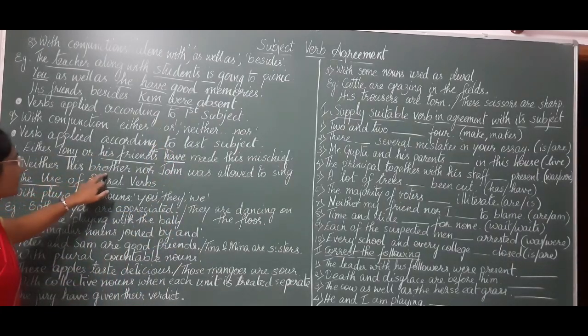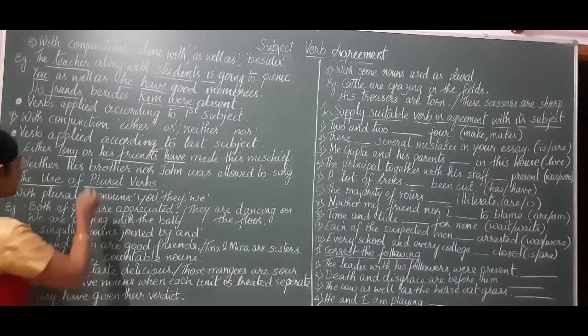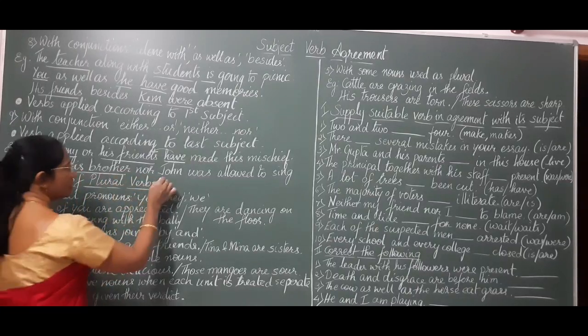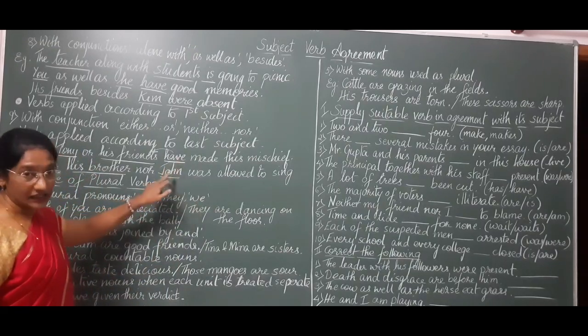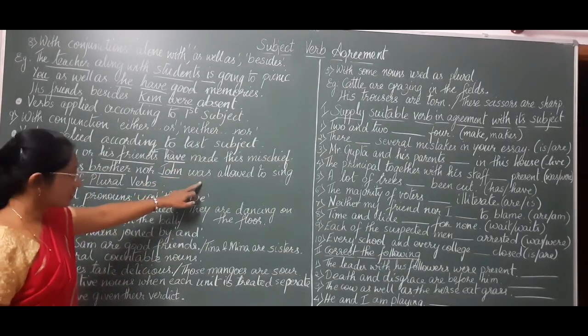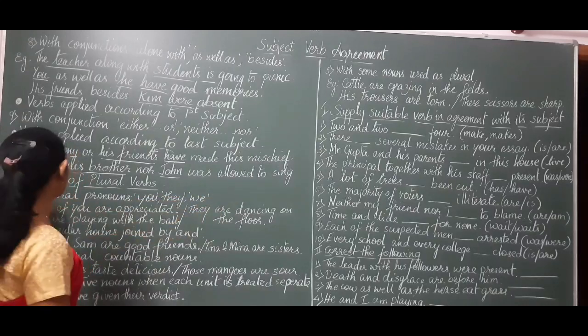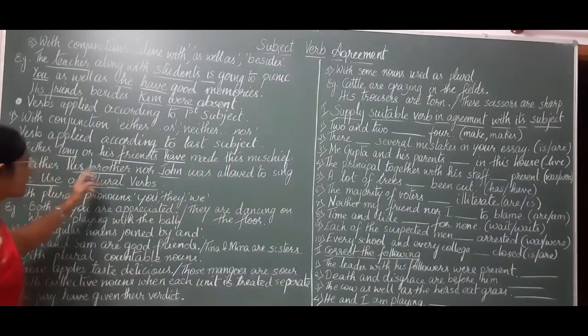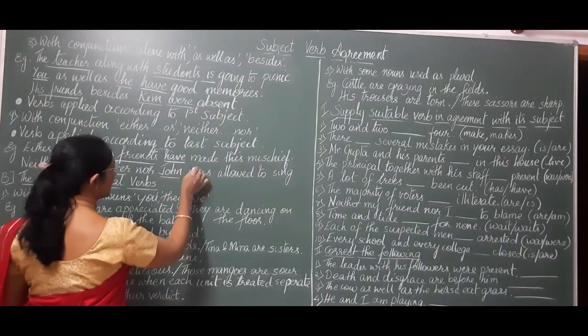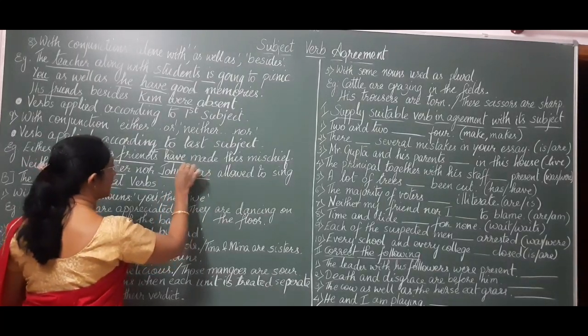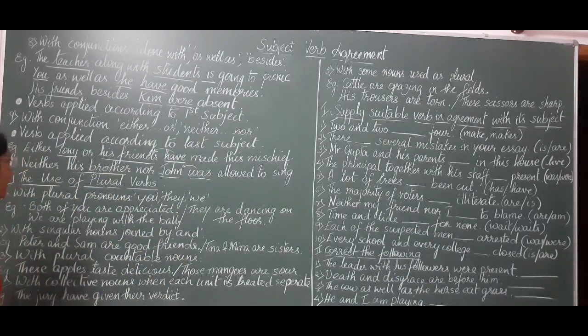Neither his brothers nor John. His brothers is the first subject, John becomes the last subject, and we take the verb according to the last subject. John was allowed to sing. So, using the conjunction neither nor, here the verb is taken according to the last subject.